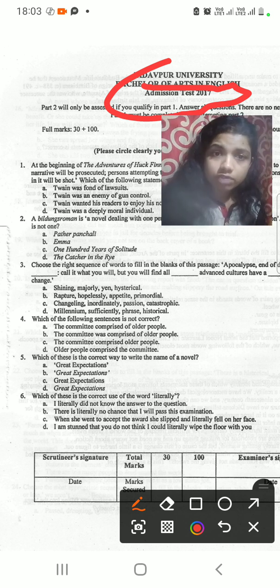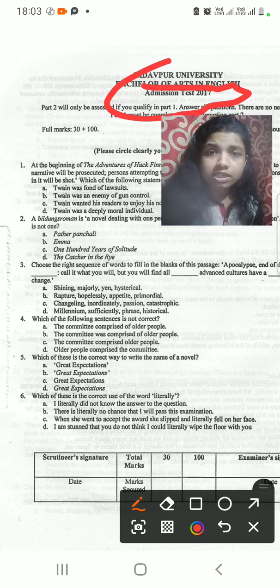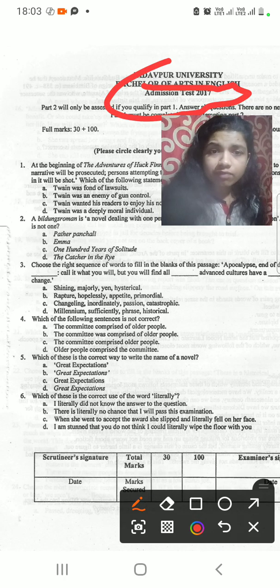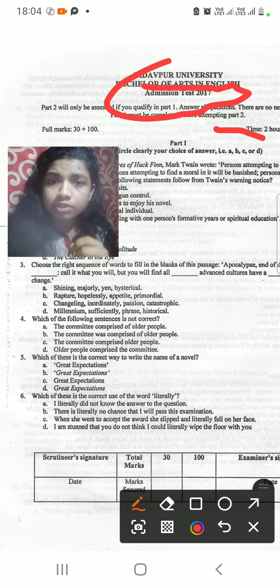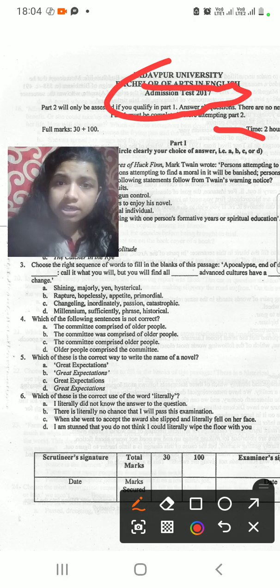So it's quite old. And here the pattern says full marks was 30 plus 100, which is our marks now. When you sit for the exam in 2026, you have to sit for this 130 marks question paper. It's not different, but our main point is to check in which way these questions came. So in part 1, you are definitely seeing the time, 2 hours.